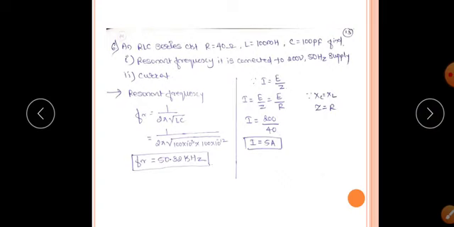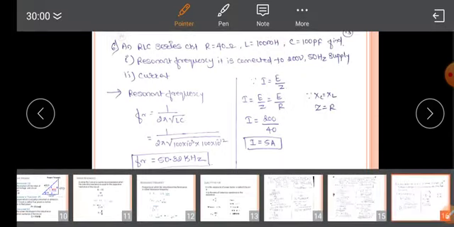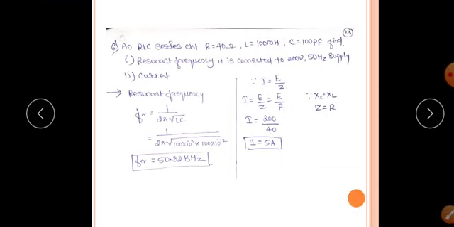Next, an RLC series circuit, R equal to 40 ohm, L equal to 100 millihenry, C equal to 100 picofarad. Find the resonant frequency. It is connected to 200 volt 50 hertz supply. And second, you have to find out the current. So they have mentioned here resistance value, inductance value, and capacitance value. So resonant frequency, direct formula you have to use, Fr equal to 1 divided by 2 pi square root